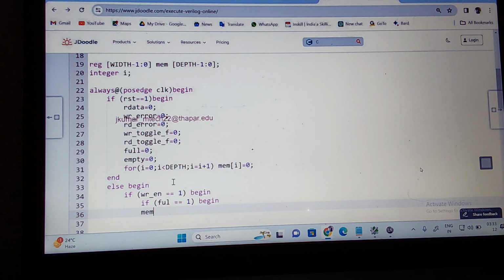Memory of, correct? Memory of what? Write underscore what? Pointer, right? Memory underscore write underscore pointer is equal to what? Write the data to the memory. Correct? Did you understand this?